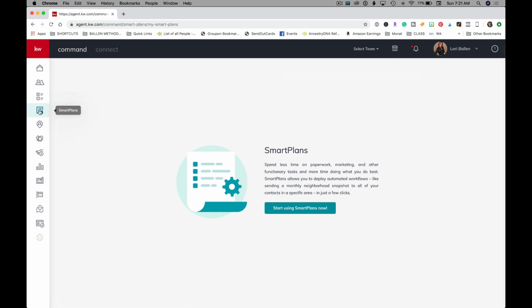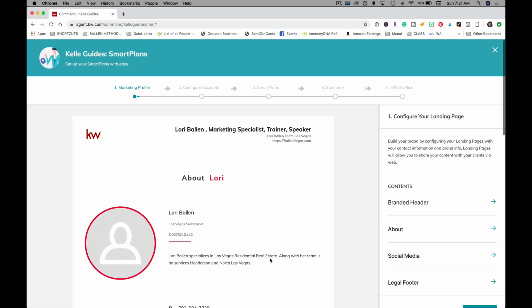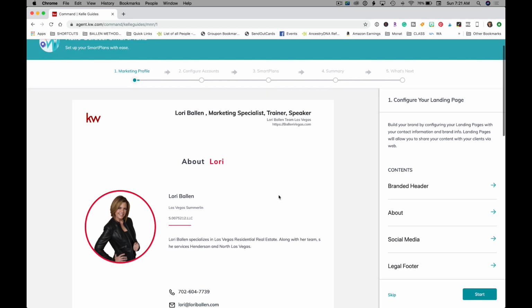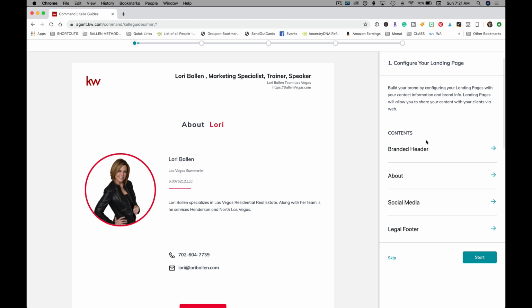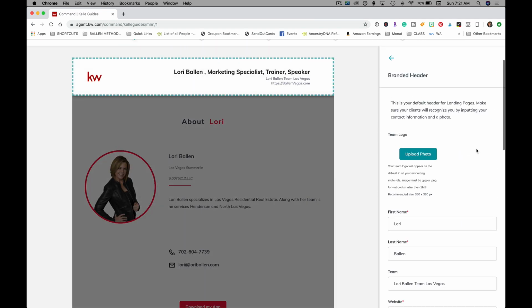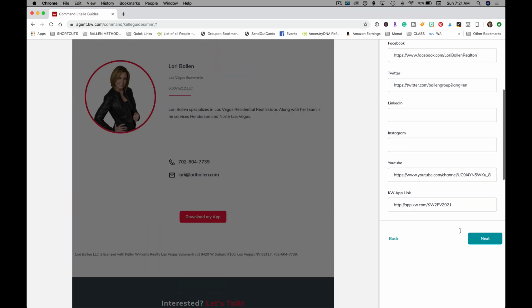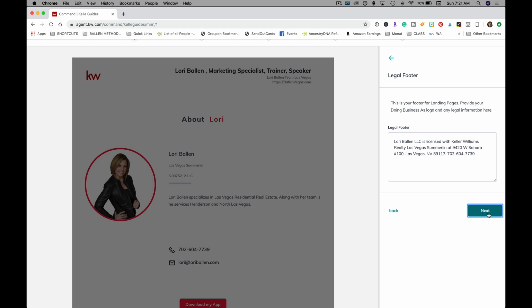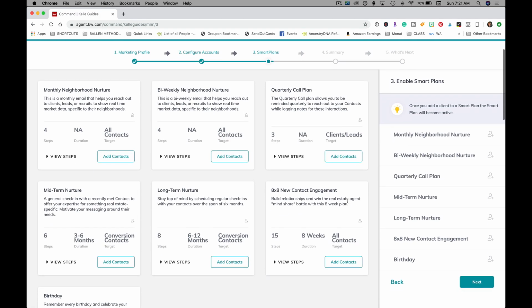So if we go down here and click on smart plans, this is your starting point for today. So you're going to click on start using smart plans. What this is going to do is it's going to prompt you to set up your marketing profile. So if you haven't done it yet, you will go step by step and simply follow every section and fill this in. Next, you're going to click to the next page once you've completed all this. So it'll go through step by step. Now, you will not have to access this after you set this up once, unless you need to make an edit. Then you're taken to the smart plans.